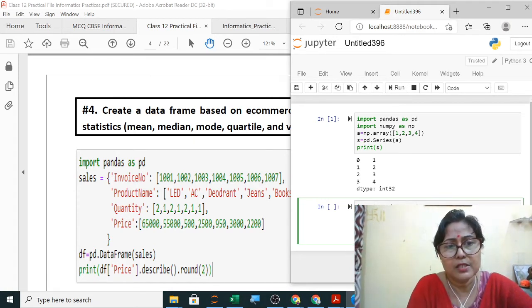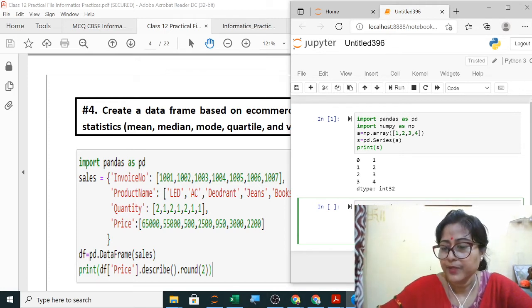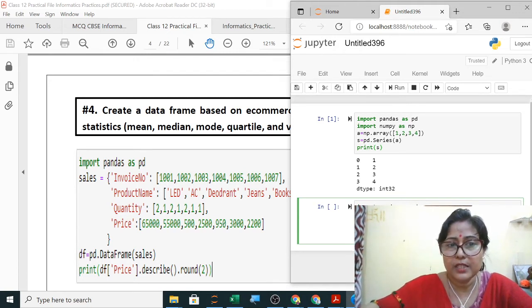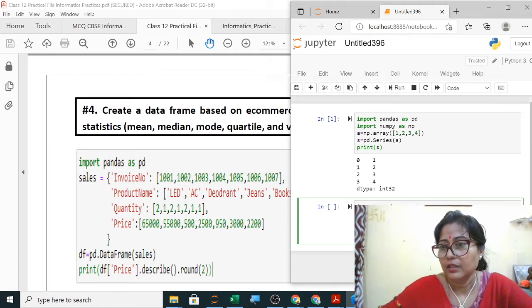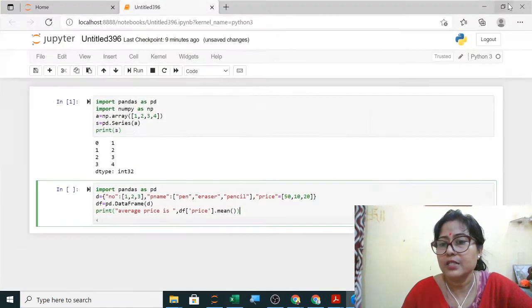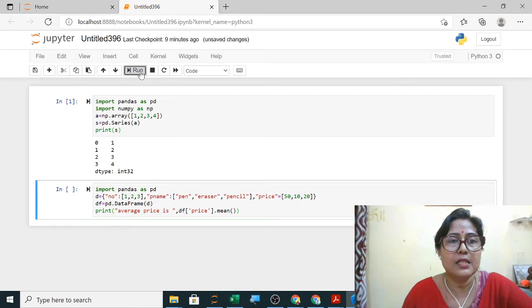Now how to calculate the average? It is df in square brackets, you write the column name, which was price, and the function, which is mean. Over. Now you have to print it. So let us execute and see.